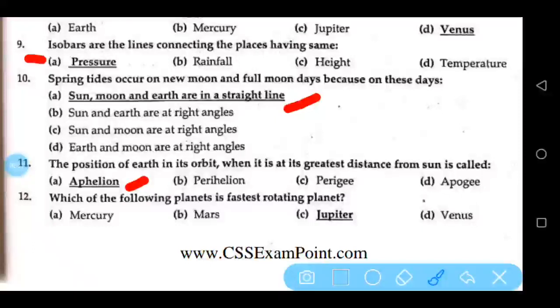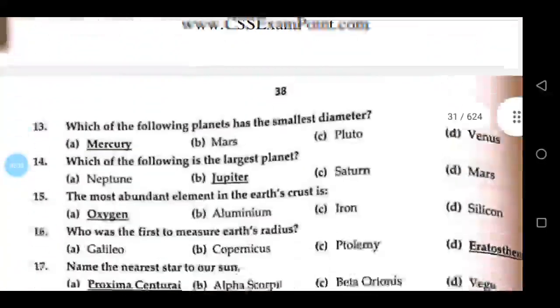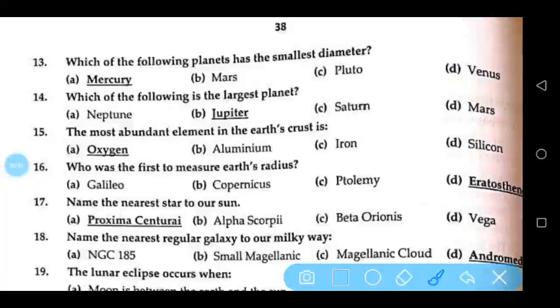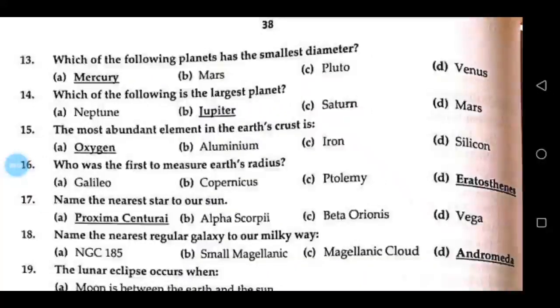Which of the following planets is fastest rotating planet? Jupiter. Which of the following planets has the smallest diameter? Mercury. Which of the following is the largest planet? Jupiter. The most abundant element in the Earth's crust is oxygen. Who was the first to measure Earth's radius? Eratosthenes.